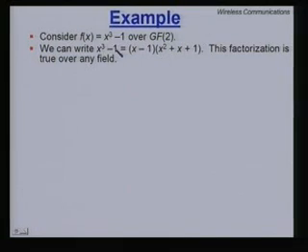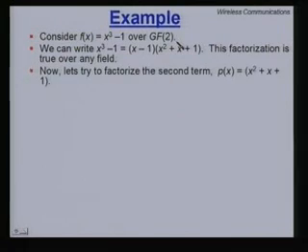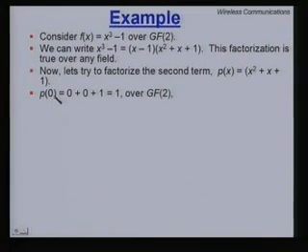So, clearly you can write x cubed minus 1 as (x minus 1) times (x squared plus x plus 1). This factorization is true over any field, but please note as we proceed further, if you factorize x cubed minus 1 over GF(2), you may not end up with the same result as when you factorize x cubed minus 1 over GF(3). So, continuing over GF(2), let us try to factorize the term x squared plus x plus 1. First substitute 0 because we have only 2 elements.